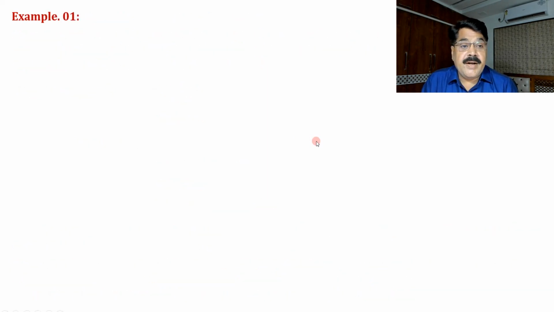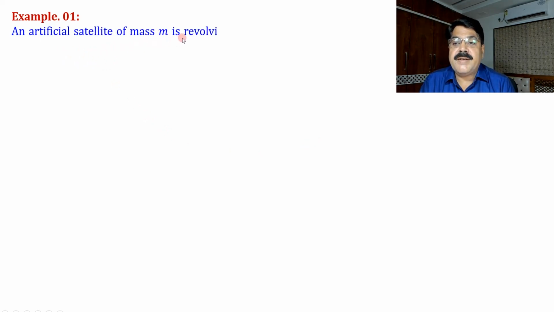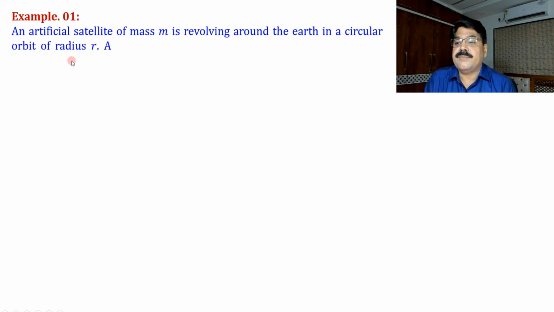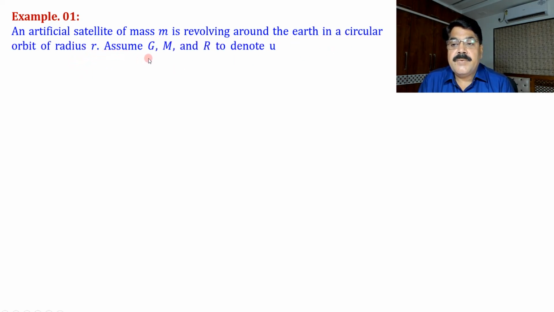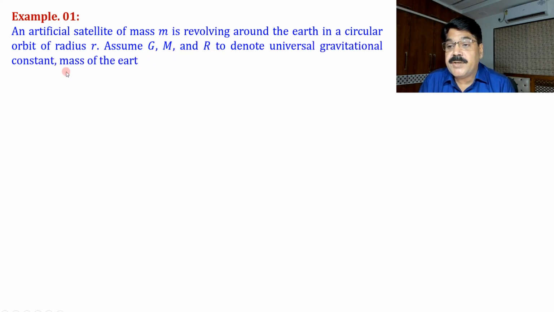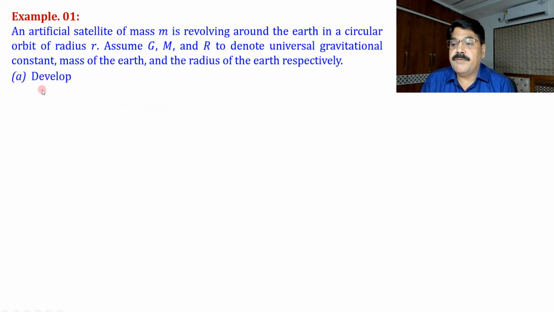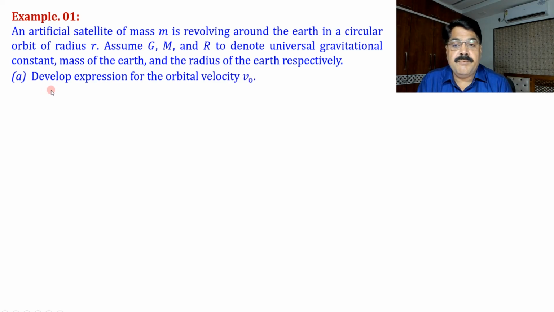Now we are in a condition to apply what we have learned to some example problems. Let us see the first example. An artificial satellite of mass m is revolving around the Earth in a circular orbit of radius r. Assume capital G, M and R to denote the universal gravitational constant, mass of the Earth and the radius of the Earth respectively. What are we to find? A. Develop an expression for the orbital velocity v naught.